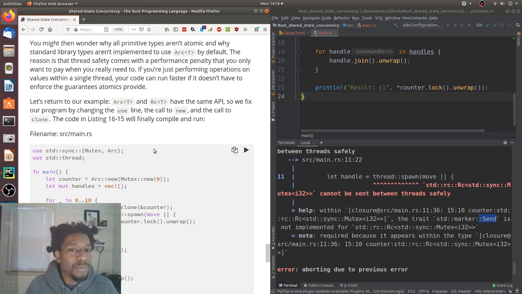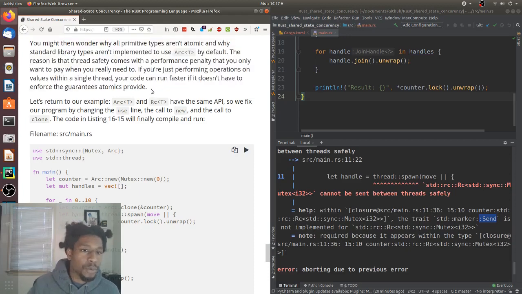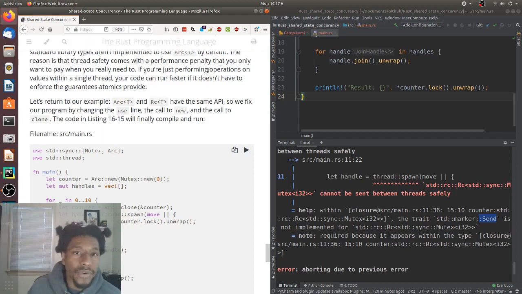If you're just performing operations on values within a single thread, your code can run faster if it doesn't have to enforce the guarantees atomics provide. And just like I guessed, the reason why these are separated out into their own library is because of the overhead. They probably just slow it down, which they confirmed. You don't want the overhead of enforcing these guarantees if you're only writing single-threaded code.